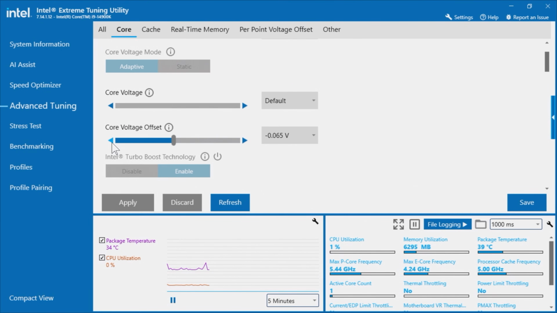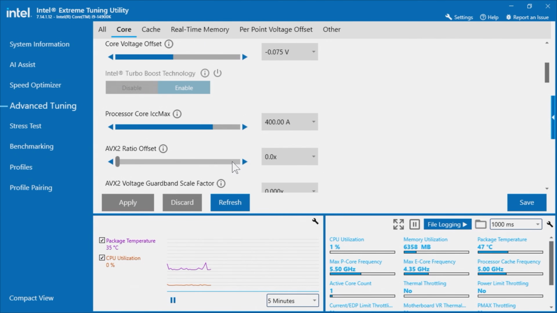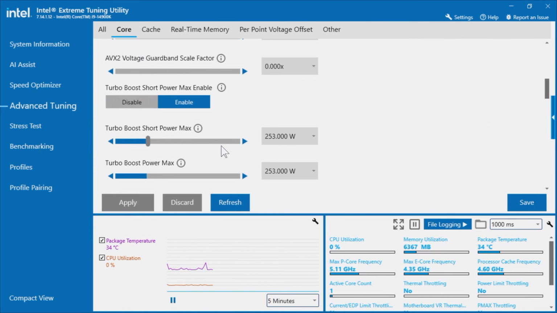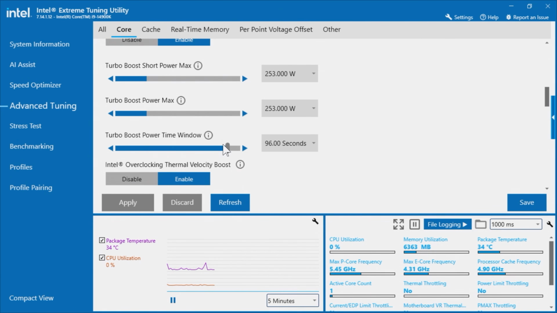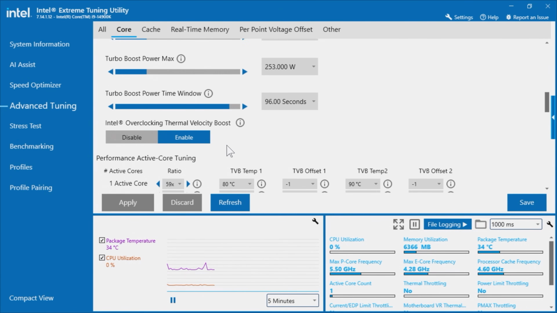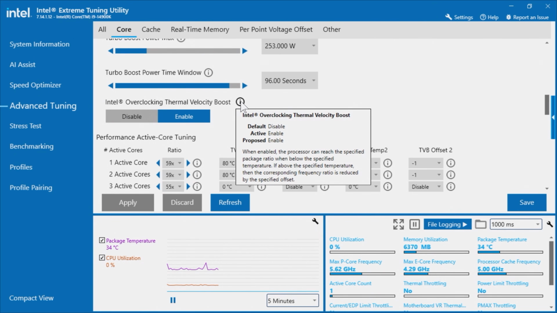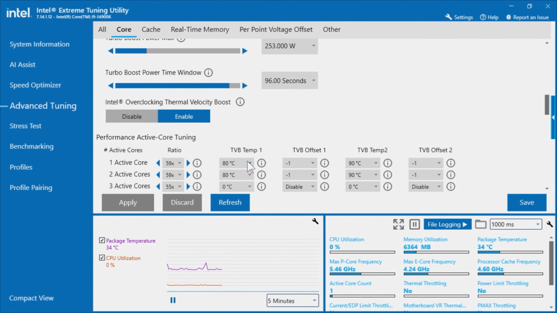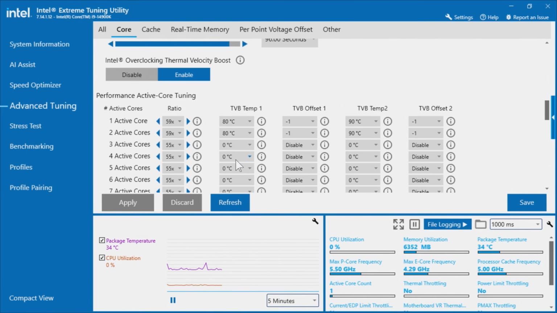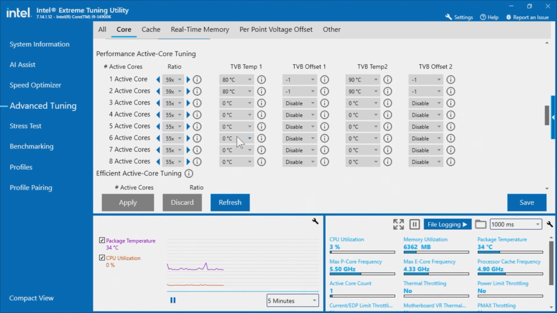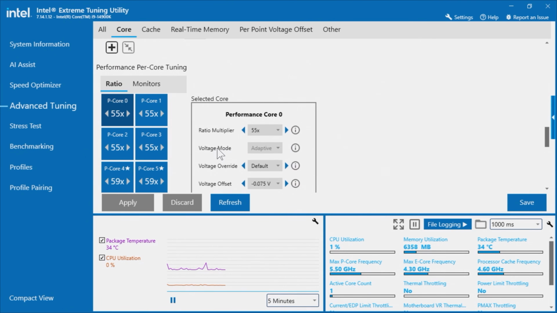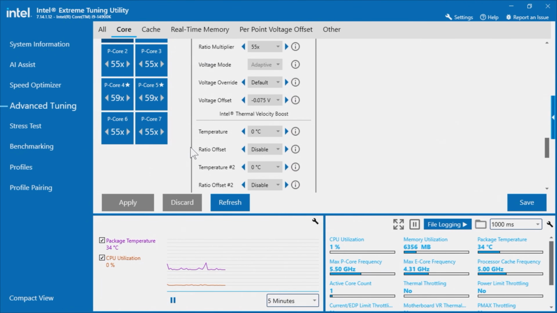So this time around, we're going to dial out another 0.010, and we're now down to 0.075. So once again, sense checking everything to make sure that nothing has changed and that nothing has jumped out of line. I did on occasion have some sessions on Intel XTU, and it kept upping the actual power limit for some weird reason. Now this was on a previous version of Intel XTU. Thankfully, it hasn't happened on this new version, but once again, if you are using XTU, I would definitely recommend you check everything and make sure everything is fine before you click apply, and then you actually run the stress test. So as you can see on this occasion, everything remains the same.